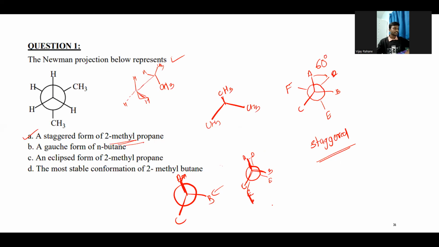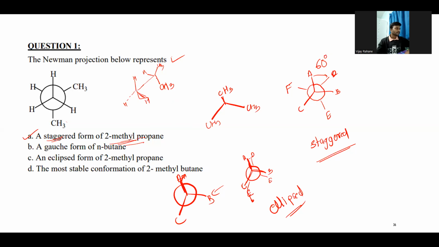So this is the eclipse conformation, and this one is the staggered conformation. So obviously this is the staggered one. This is also the correct one they have given. And 2-methyl propane. Yes, this is the 2-methyl propane.